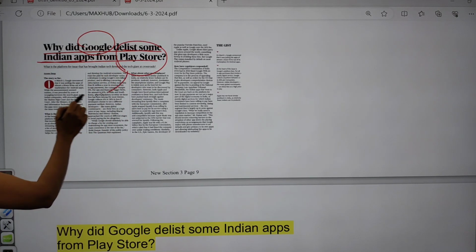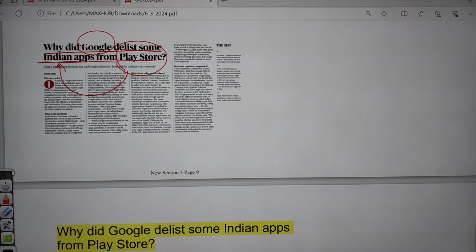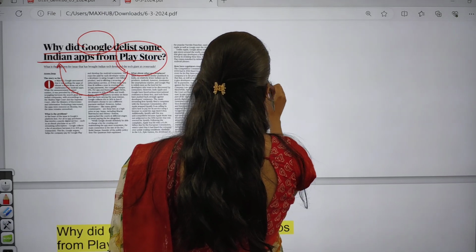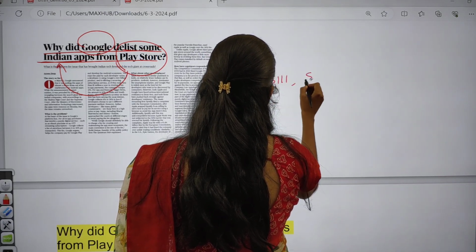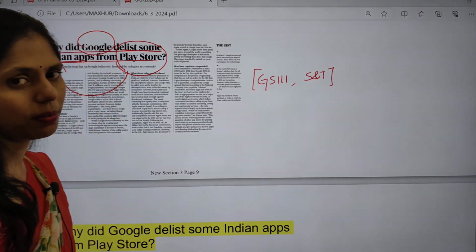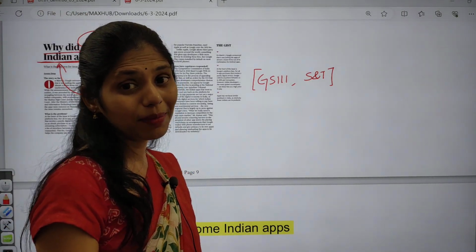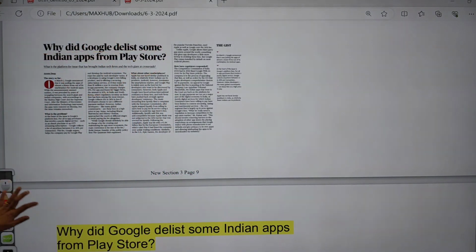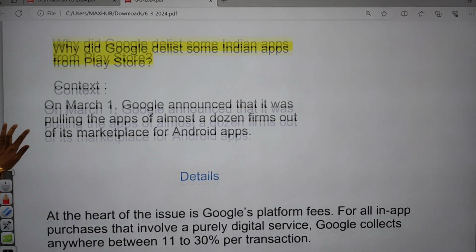So from Play Store, there are some Indian apps that had been delisted. So why do we have to say this? This article is important from your GS Paper 3 under Science and Technology, and this topic is most important from your mains point of view, not from prelims. So now let us see this article.